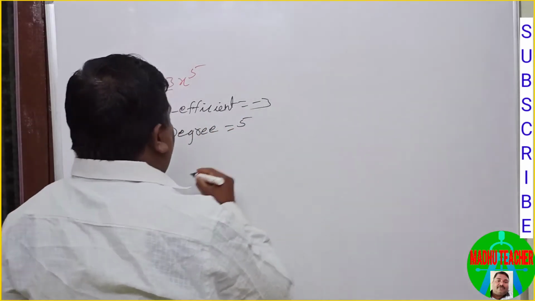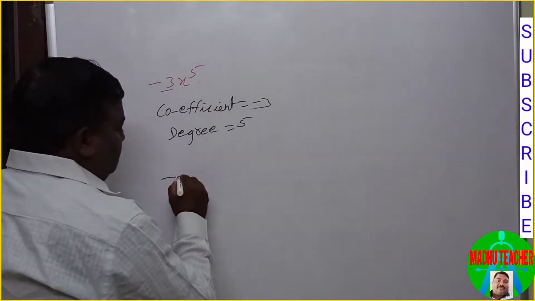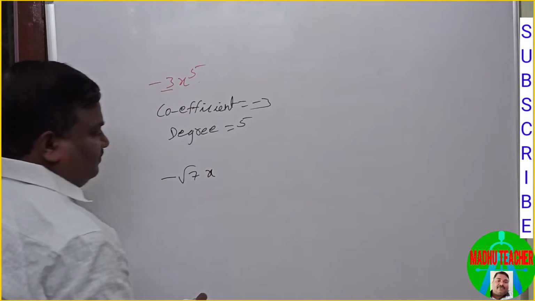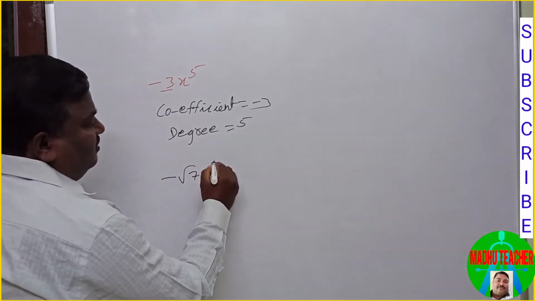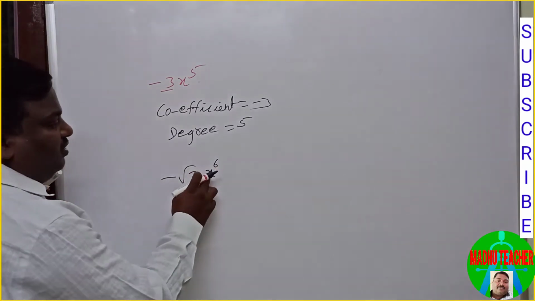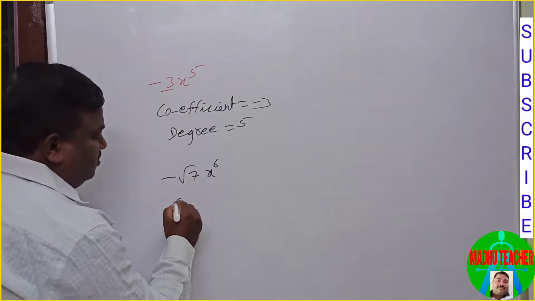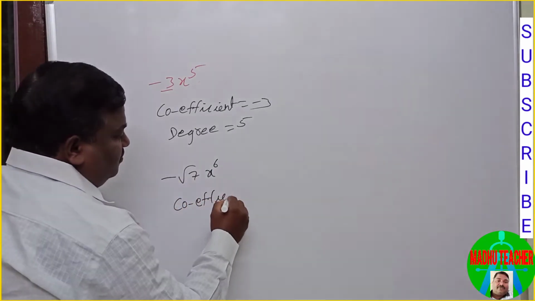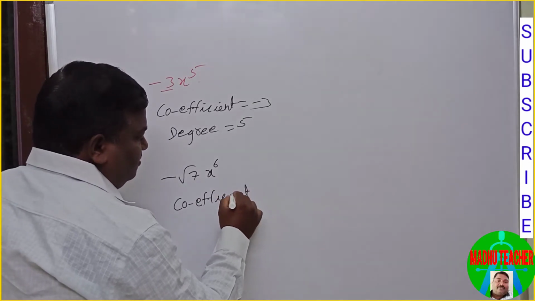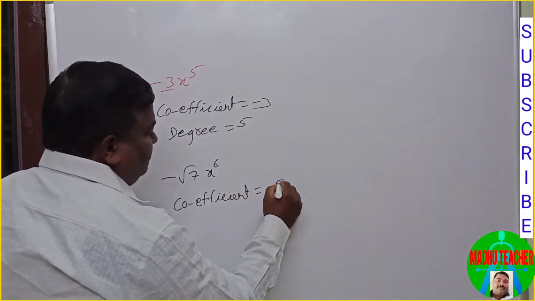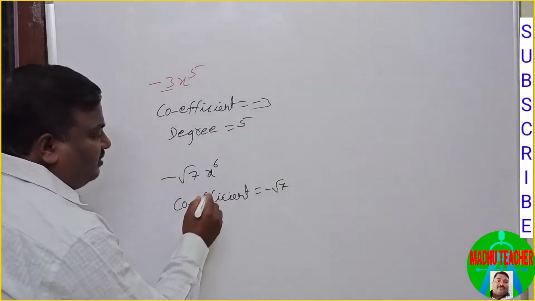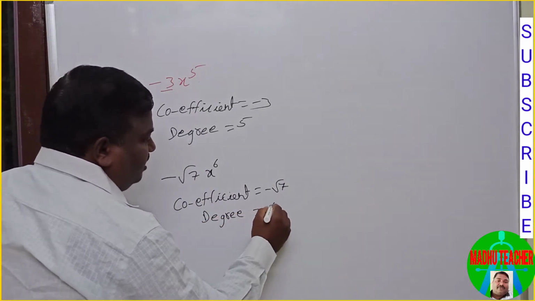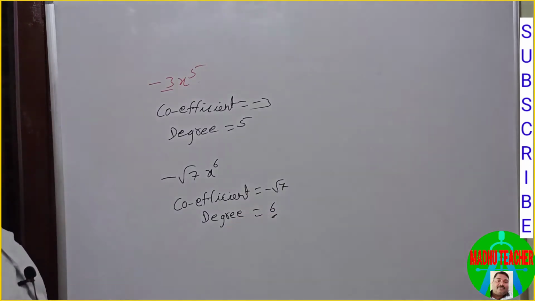I have one more, -√7 x to the power of 6. What is the coefficient? The coefficient is -√7, and the degree, that is the exponent, is 6.